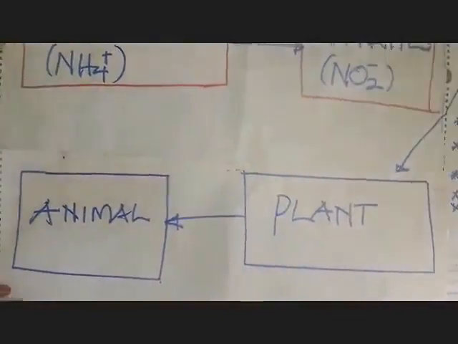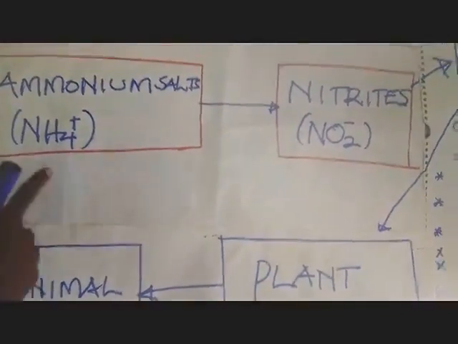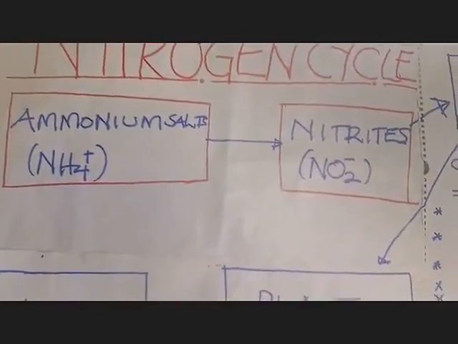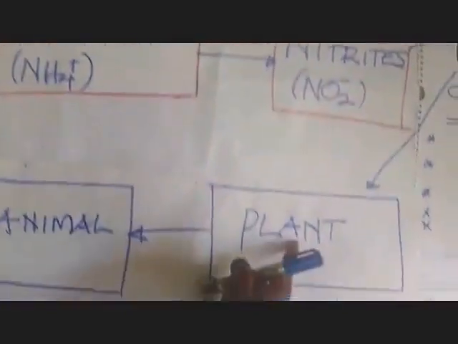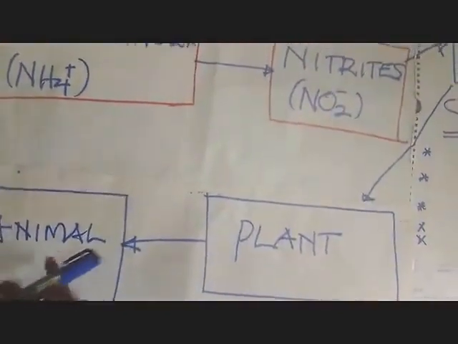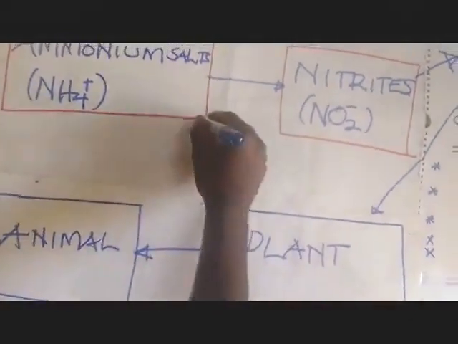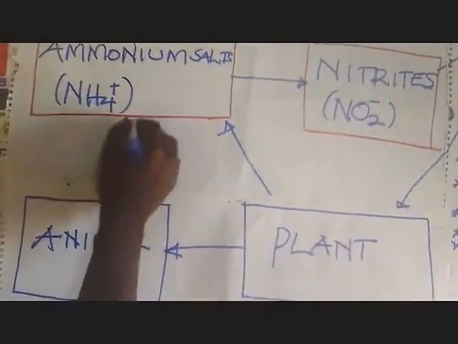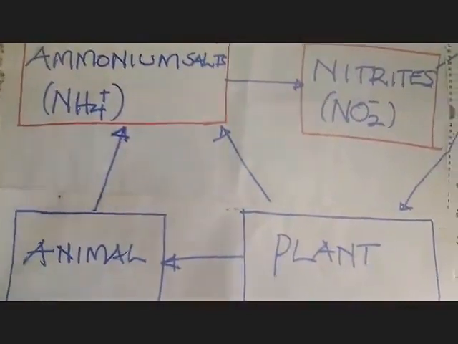Now, the question is, where do the ammonium salts which we have studied originate from? The answer is simple: once we have dead plants and dead animals, these are going to be broken down, as you are seeing there, by what we call the decomposers.